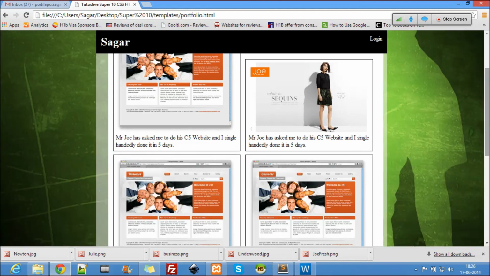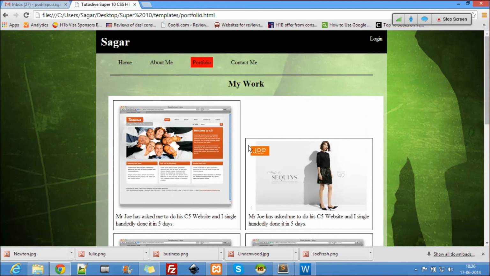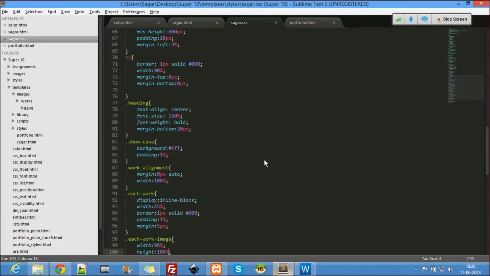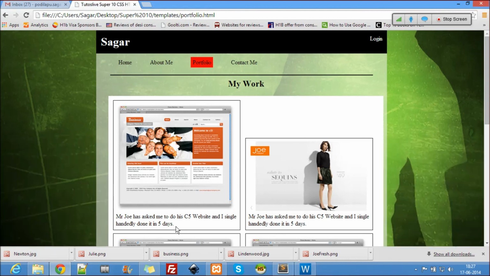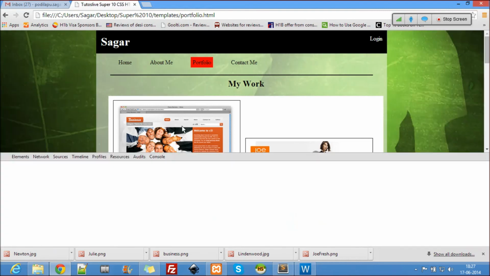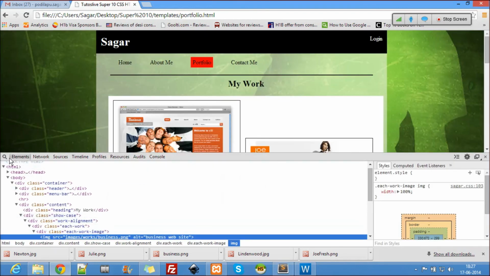Actually, what we can do is each work. Where is each work? Here. Okay, what's the default height of everything? Let's just check the height of each work, and that will help us.